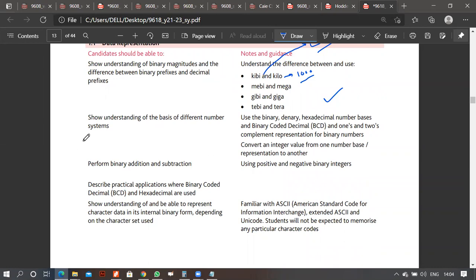Show the understanding of the basis of different number systems. Use the binary, denary, decimal, hexadecimal, and the binary coded decimal, and the 1 and 2 complement representation of binary numbers. Anyone has a problem in any part?